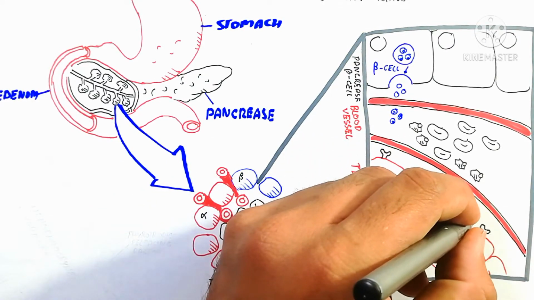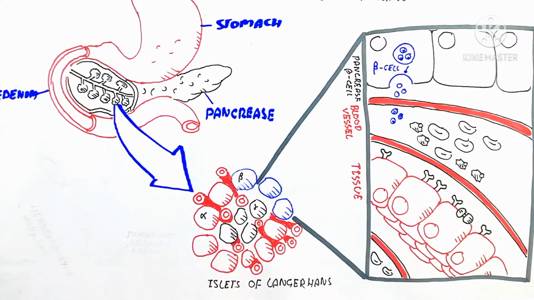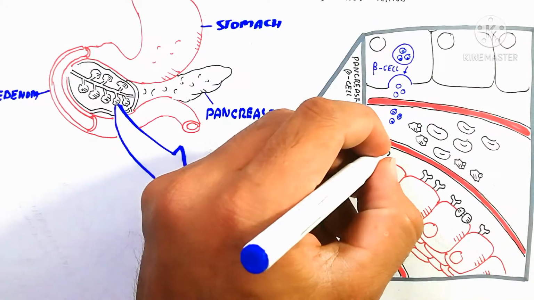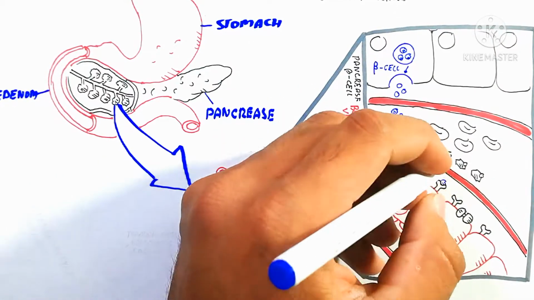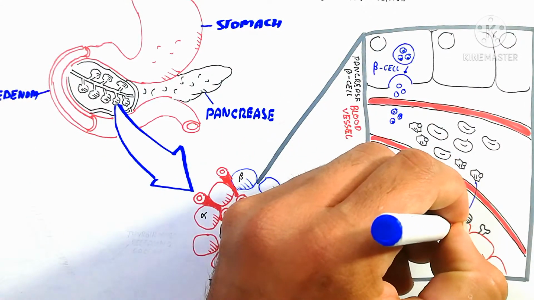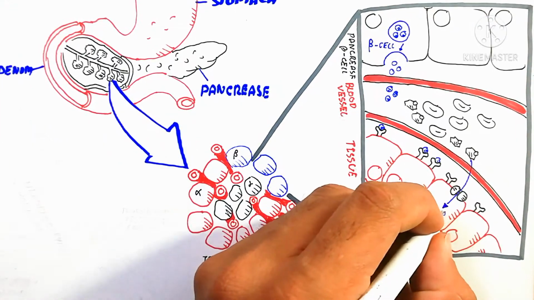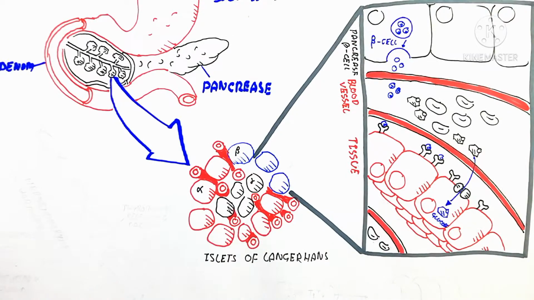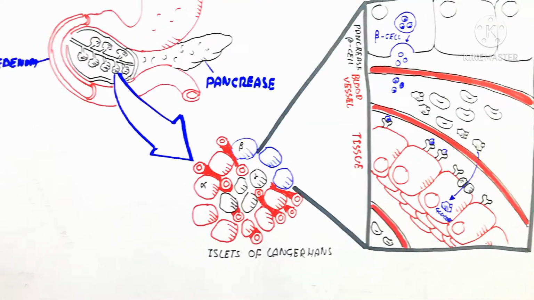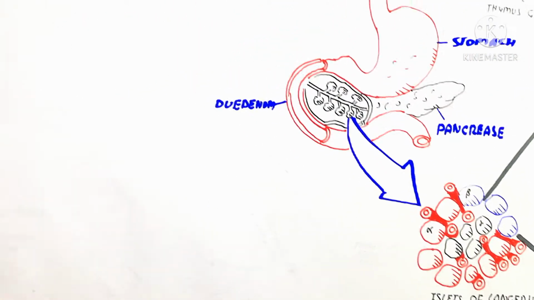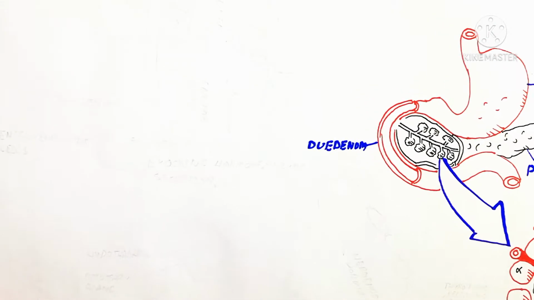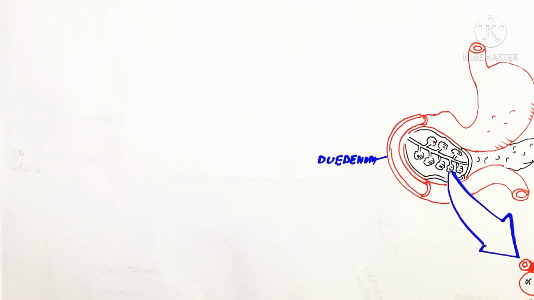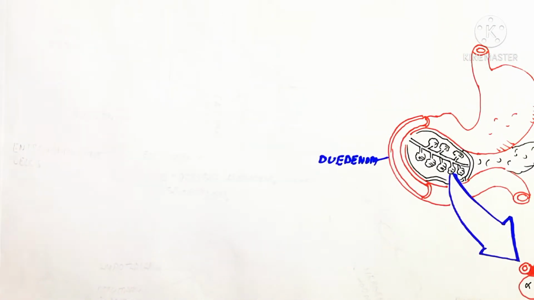Inside the blood, the insulin will bind with the receptor of muscle cells. The insulin binds as a ligand to the insulin receptor to facilitate glucose uptake. So there is facilitated diffusion of glucose inside the cell, and that is due to insulin.